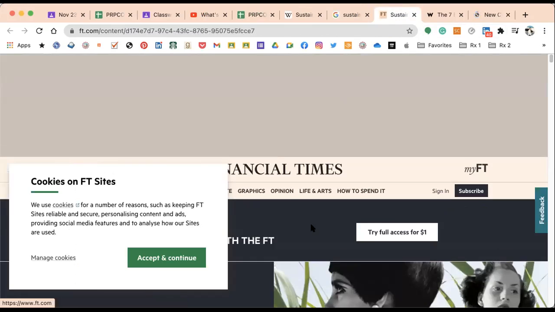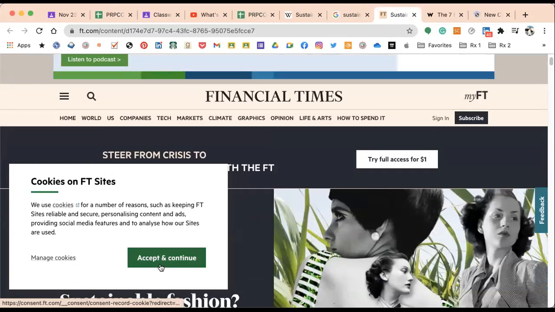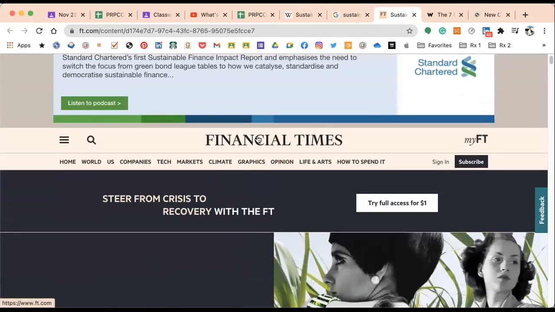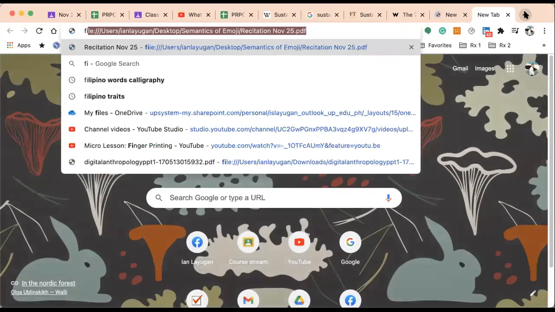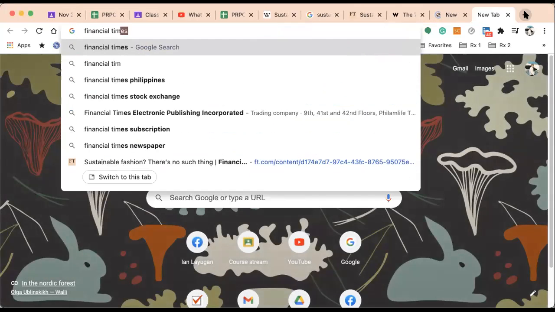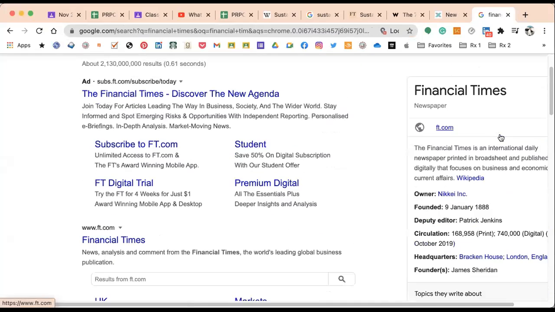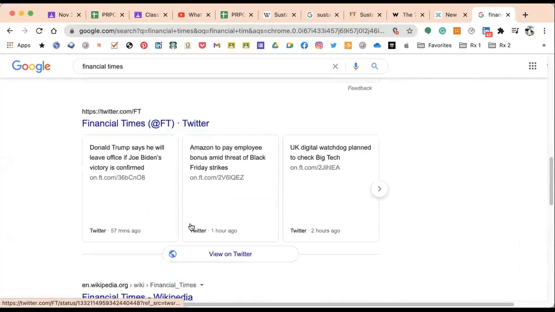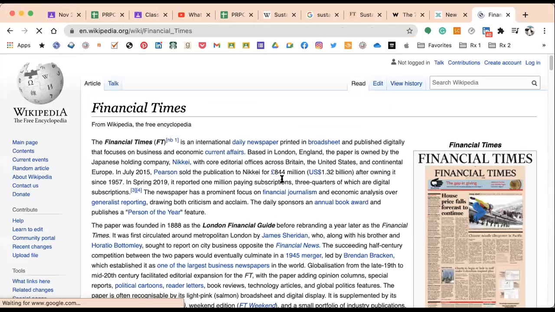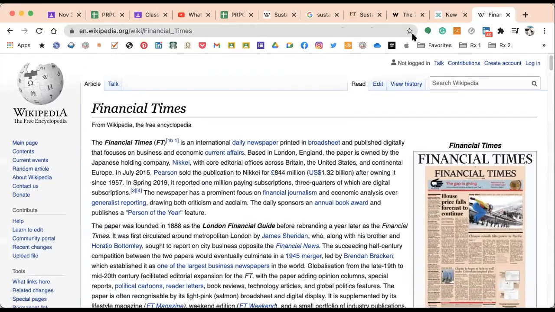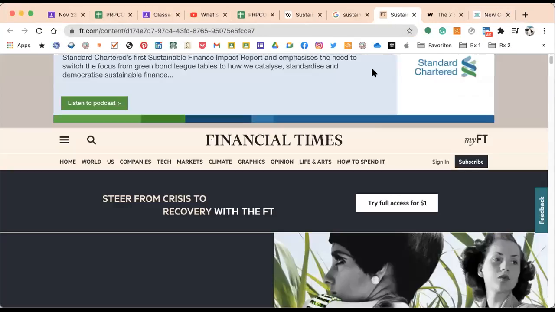So once you got some sources here, for example, this is the Financial Times. This is a very good source. Okay, so you also have to double check if your source is good. How do you do that? You can go online again and then type there Financial Times. It's a newspaper. It has a Wikipedia page, and if you look at it, it is an international daily broadsheet, published digitally on current affairs. So it shows na maganda yung source na ito, no? So it's credible. So you can use this.